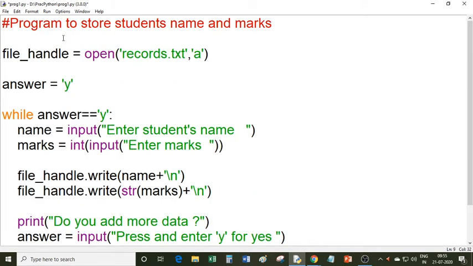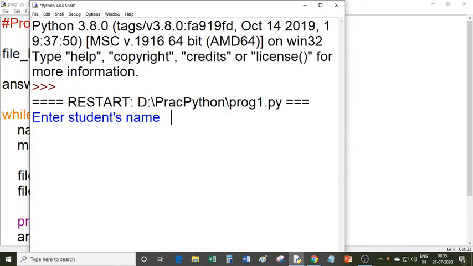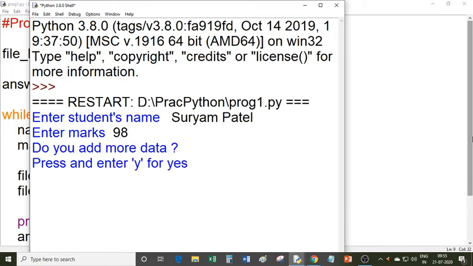So let's run this program. It is asking enter student's name. So I am typing Suryam Patle. Enter marks. So I type 98. So it is asking, do you add more data? I will correct this program. Do you want to add more data? will be the perfect sentence. So press and enter Y for yes. So I type Y. Again it is asking.